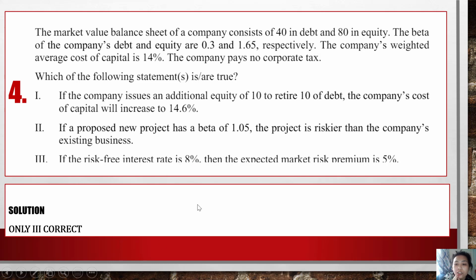This goes back to the first 2 lectures that I posted. So in order to know why we got the risk premium is 5%, please rewatch my video on the risk-free interest rate and market risk premium. Alright, so number 3 is correct.